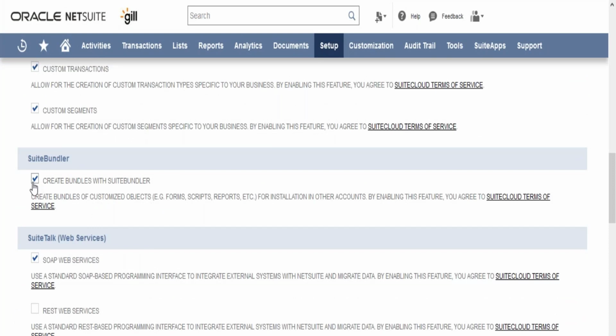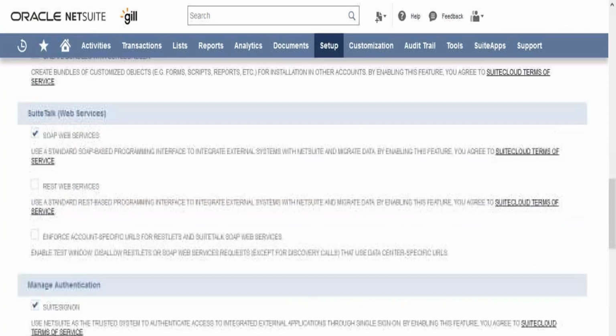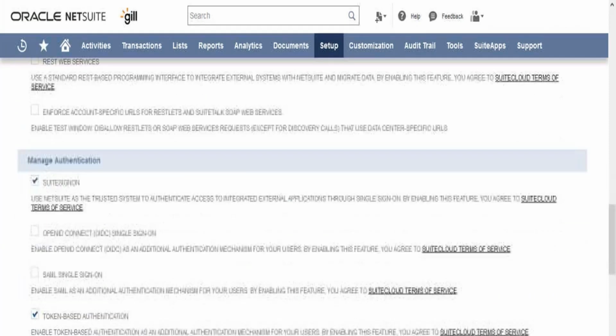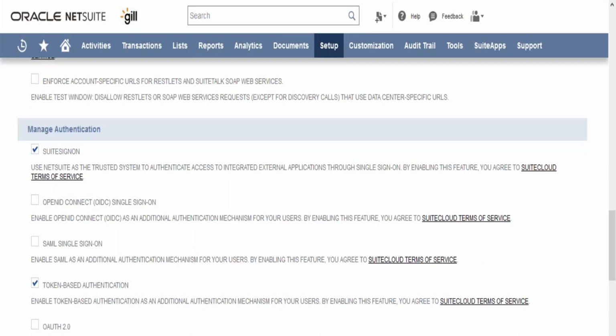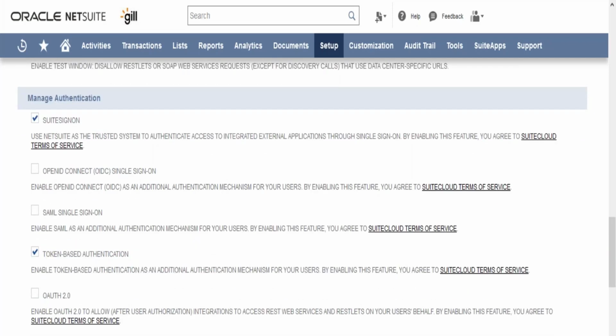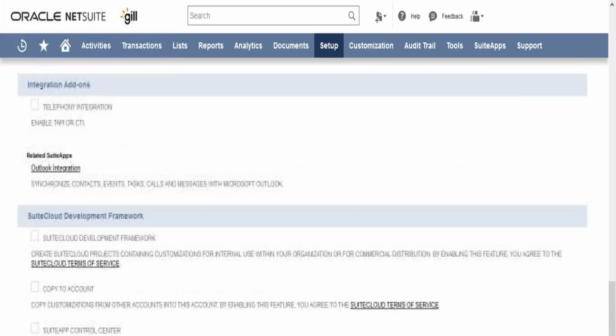In case we want to use bundles, you can also create various bundles in NetSuite so that they can be transferred into any other instance. In case you want to use web services, SOAP web services, REST web services, you can enable those features here. Whether you want to use single sign-on or token-based authentication, if you're doing any third-party integrations and want to connect with any other software, you can define all those features available here.